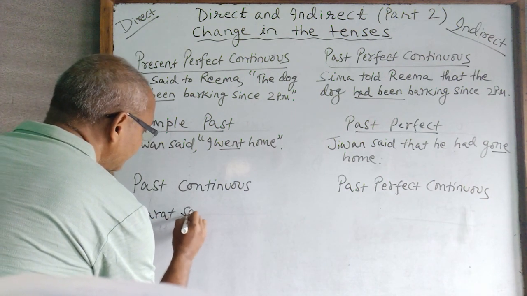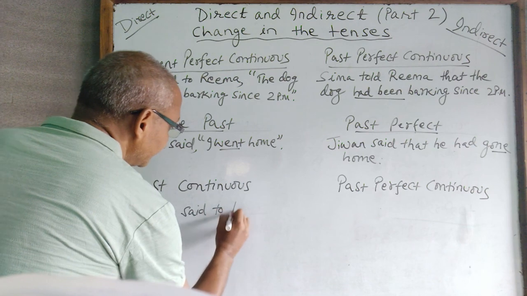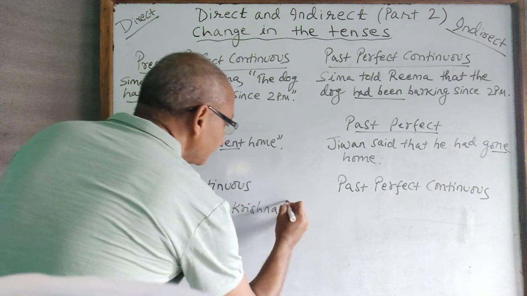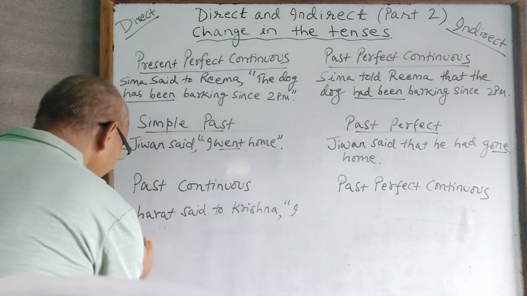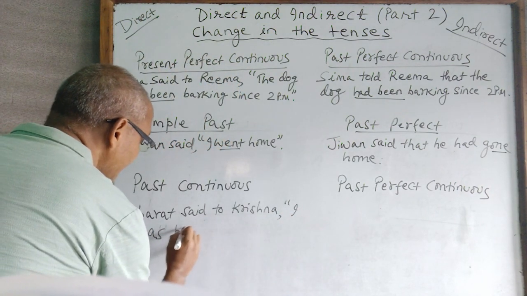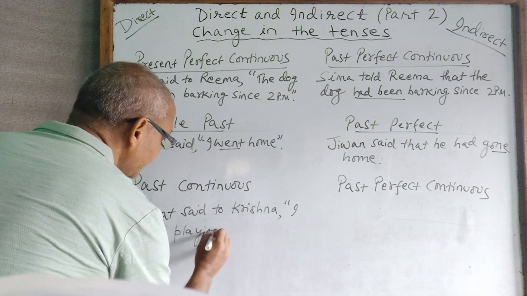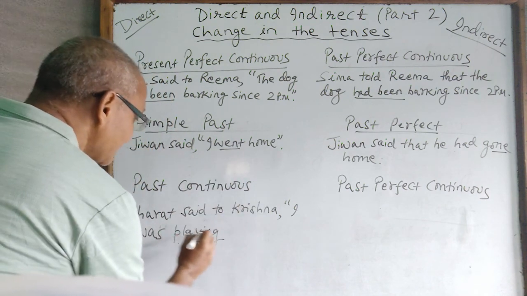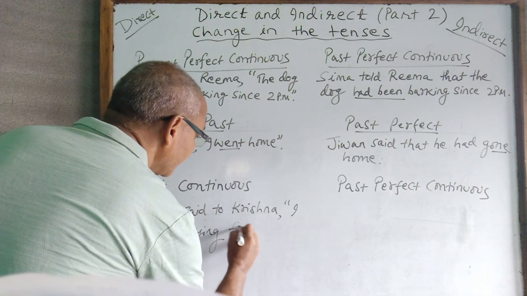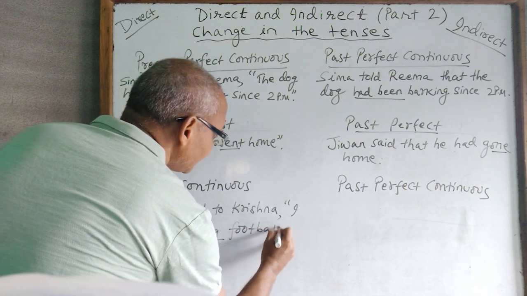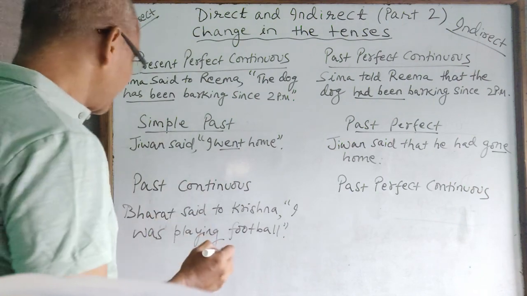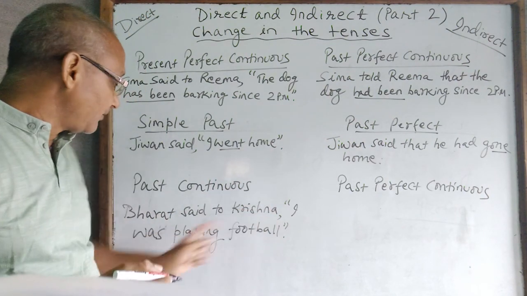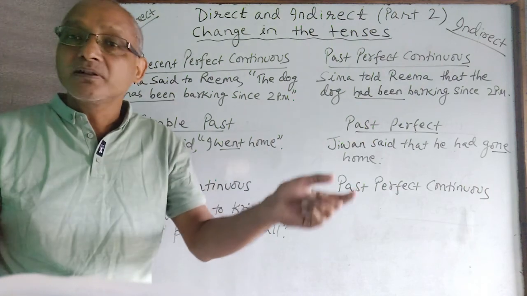Bharat said to Krishna, "I was..." because this is in the past and it has been referred to in a continuous form. So, "was playing football. I was playing football." Finished. Because Bharat asked, "Where were you, Krishna?" And Krishna said, "I was playing football." It's in the past continuous.